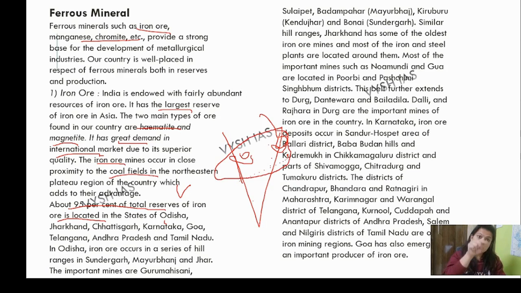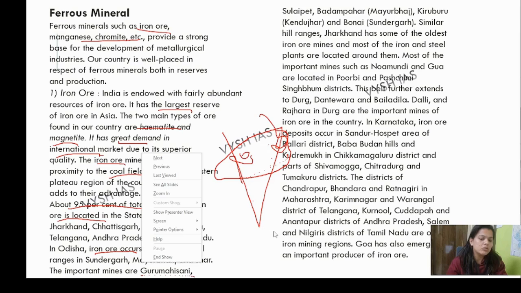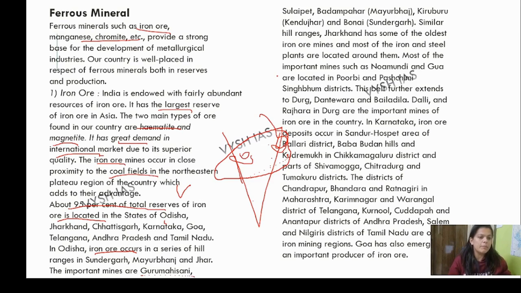Now we are talking about the locations inside these states. In Odisha: Sundargarh, Mayurbhanj, Keonjhar. You have to actually study like this. The important mines in Odisha are located in Sundargarh, Mayurbhanj and Keonjhar, which are basically iron occurring areas. The mines are Gurumahisani, Sulaipat, Badampahar, Mayurbhanj, that is called Kiriburu, and Keonjhar, Bonai.